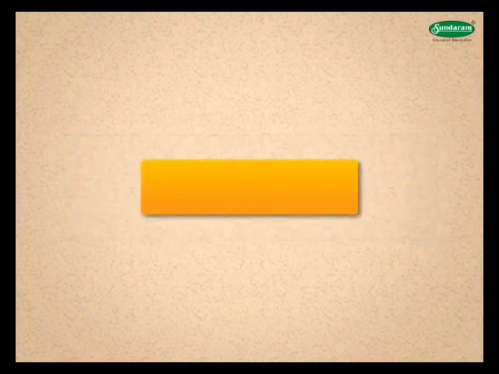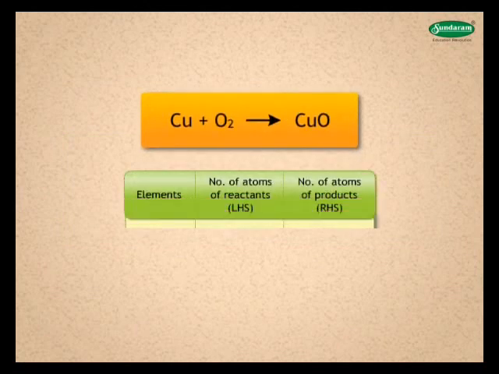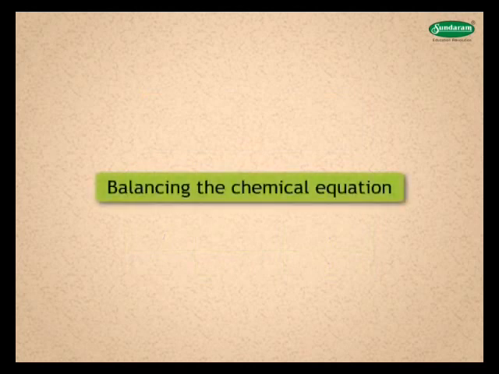Let us consider the equation Cu plus O2 gives CuO. Count the number of atoms of each element on both reactant and product side. Is the number of atoms of each element the same on both sides? If not balanced, it is due to the unequal mass of the atoms on both sides. In such a situation, the equation can only be the skeletal chemical equation for burning of copper to form copper oxide. Let us see how balancing of the chemical equation is done.